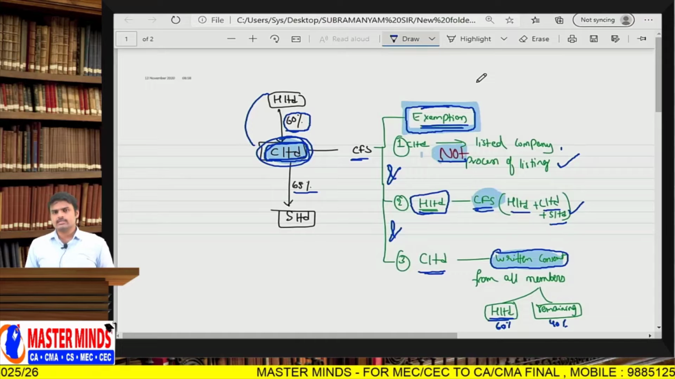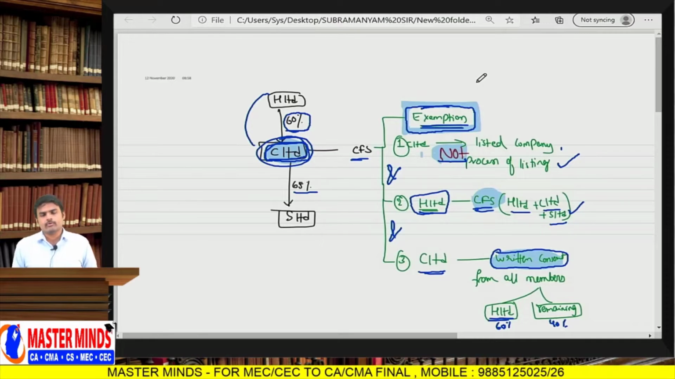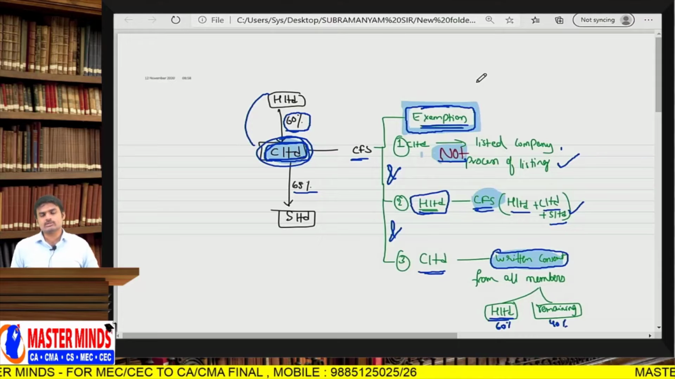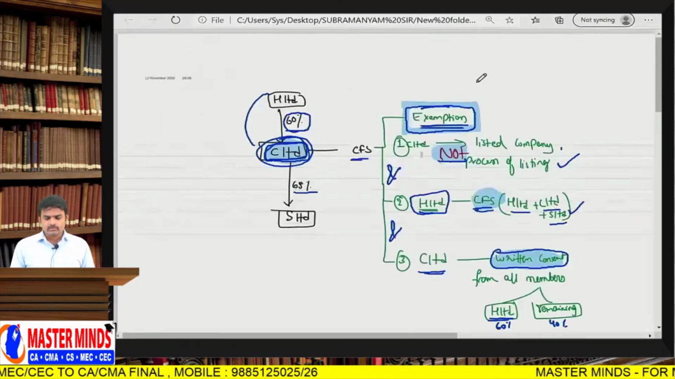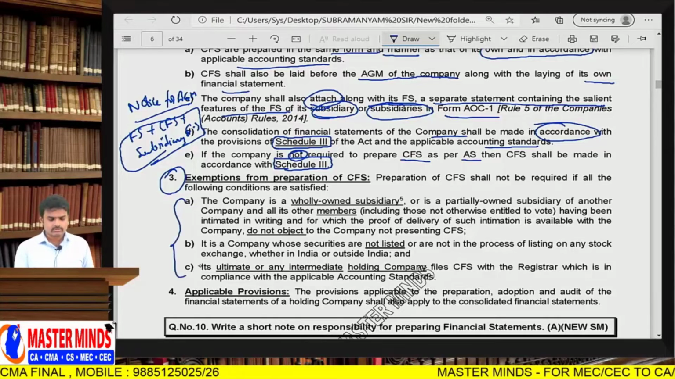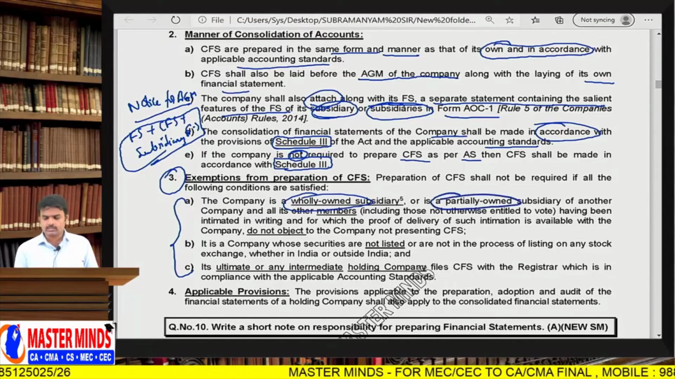So what are those three conditions? Our company which needs exemption from preparing consolidated financial statements needs to obtain approval from all its members in writing. Next, the ultimate holding company or its holding company should prepare consolidated financial statements including the figures of its subsidiary, and it should not be a listed company or in the process of listing. Even if you read all these conditions, you will get that point only. I'm not going to read it because I'm revising it. So either wholly owned or partially owned; I took the example of partially owned.